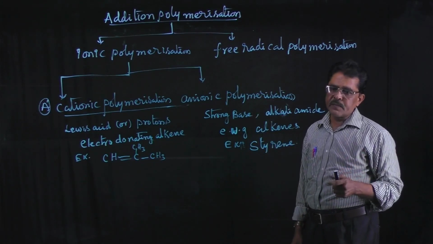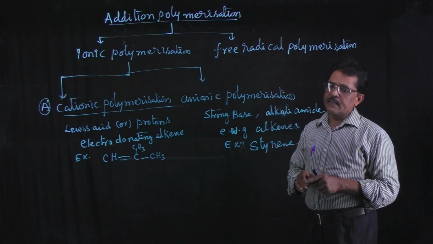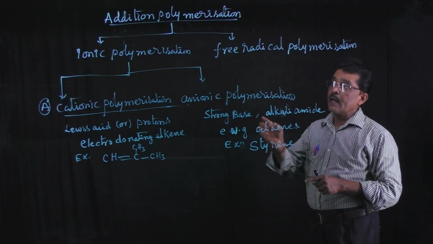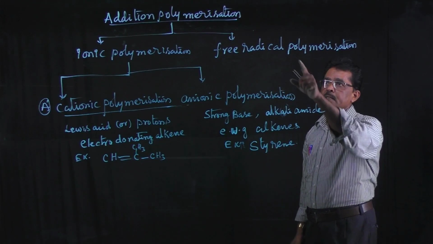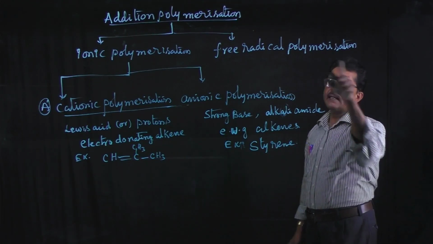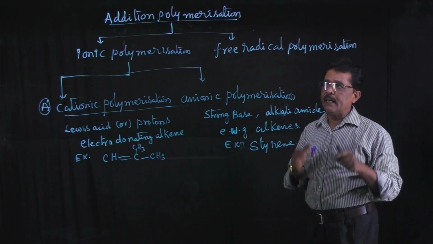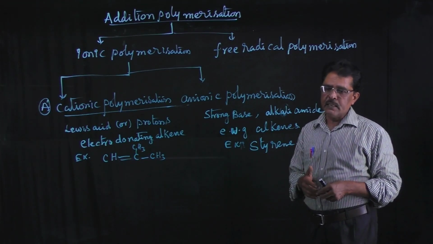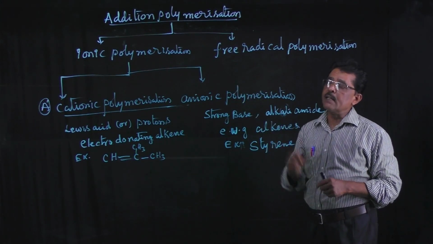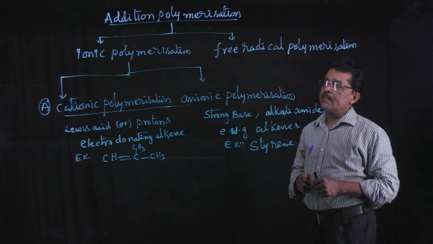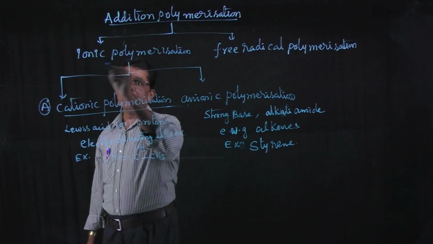Ionic polymerization means ions are involved in the polymerization. Addition polymerization reactions of this kind are said to be ionic polymerization. The second mechanism is free radical polymerization, meaning free radicals are the initiator of the polymerization reaction. Here in the first, ions are the initiator, hence we call it ionic polymerization.